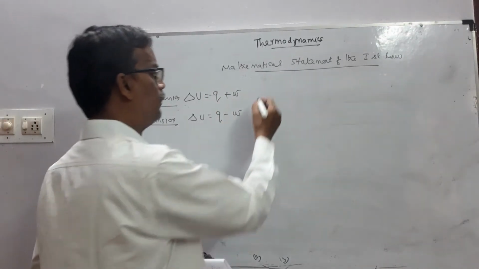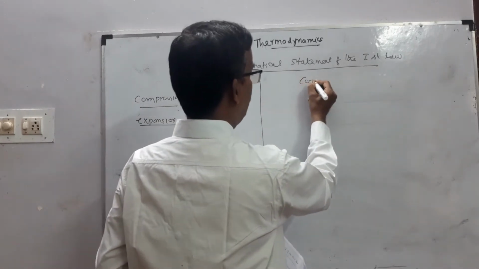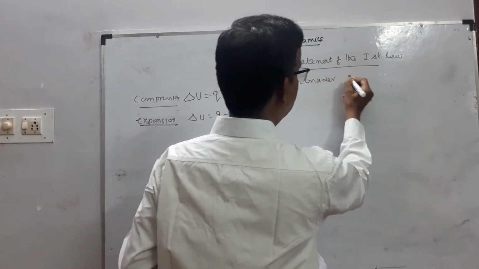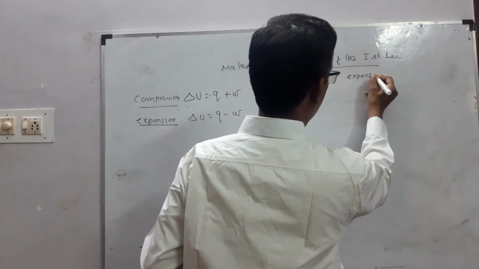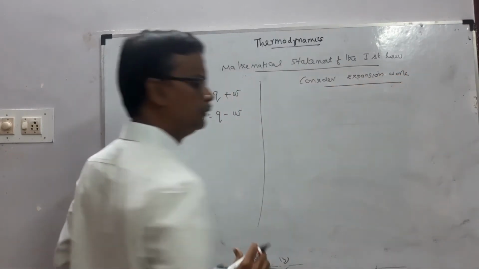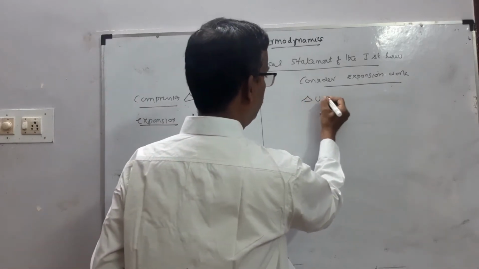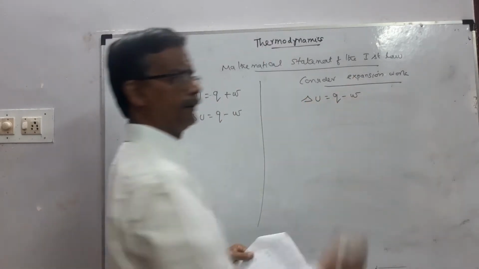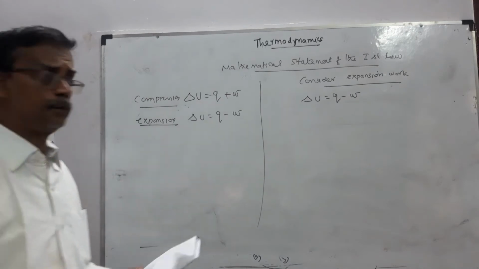Now, consider only expansion work. Listen carefully. Consider expansion work. Delta U equal to what? Q minus W. We consider expansion work only.